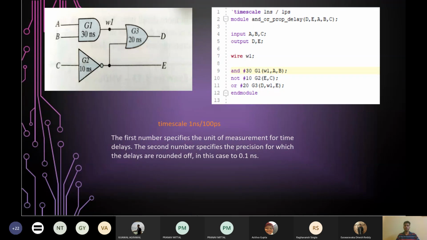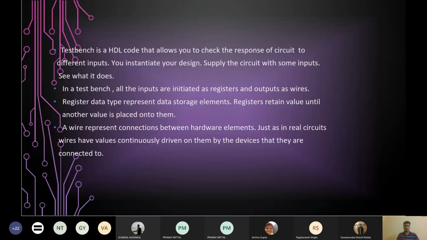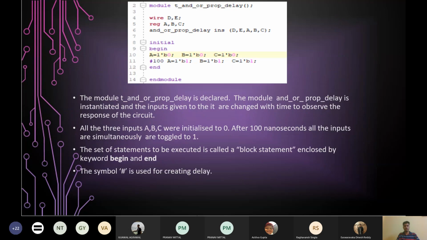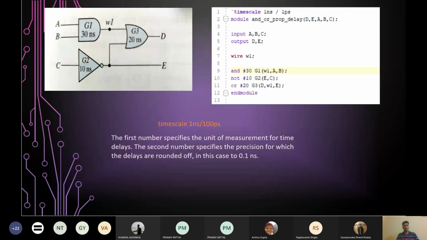So between 0 and 10 nanoseconds, this time just goes negative, so no output is being displayed. The output, as you can see in the diagram, is written X, sorry. X means can't state; it is 0 or 1. Similarly, you can check that D is red for 30 nanoseconds. So how come it's red for 30 nanoseconds? Let's see in the diagram. The OR gate has a propagation delay of 20 nanoseconds.